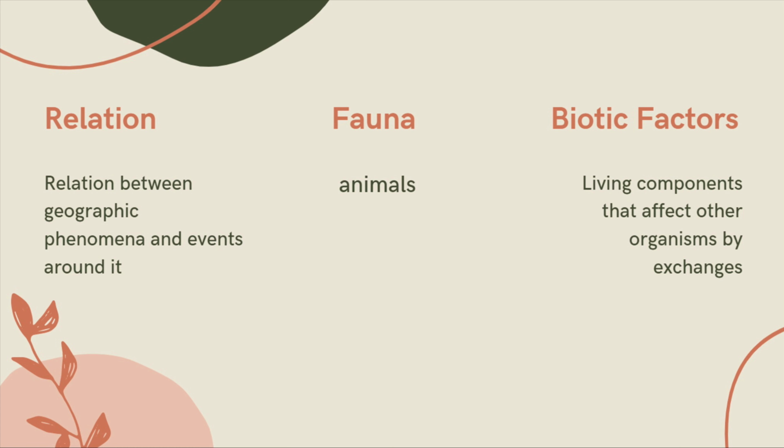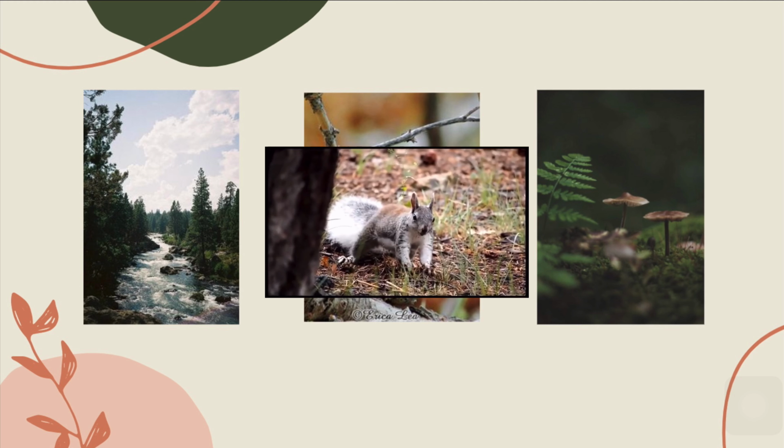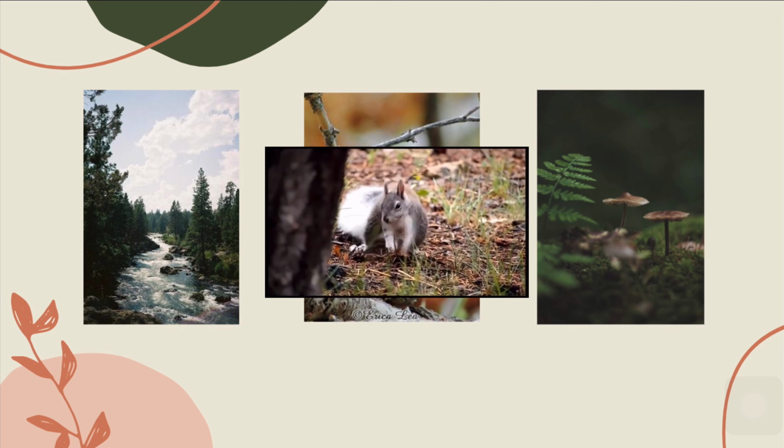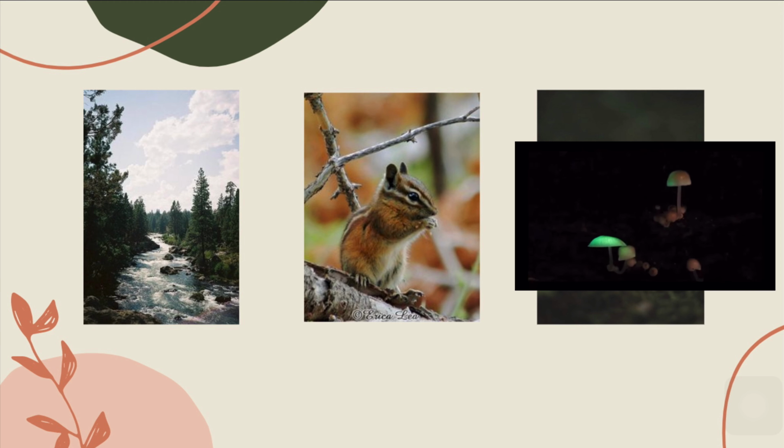The word relation in geography means a relation between geographic phenomena and events around it. The fauna talks about all the animals, and the biotic factors are living components that affect other organisms by exchange. The main example of the biotic factors is fauna. Fauna interacts with the geographic phenomena, and that way we can perceive a relation between these three words.